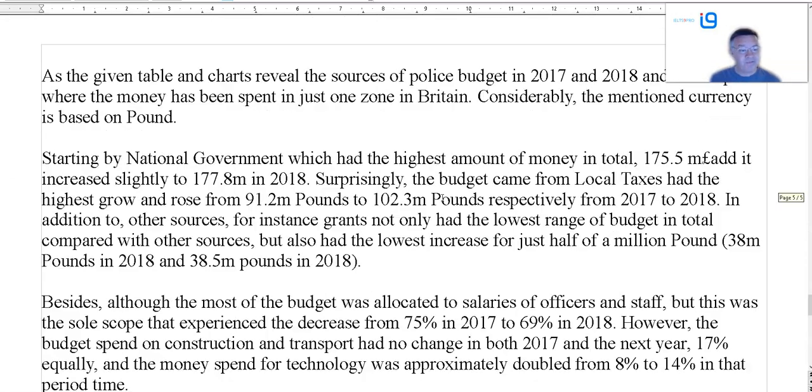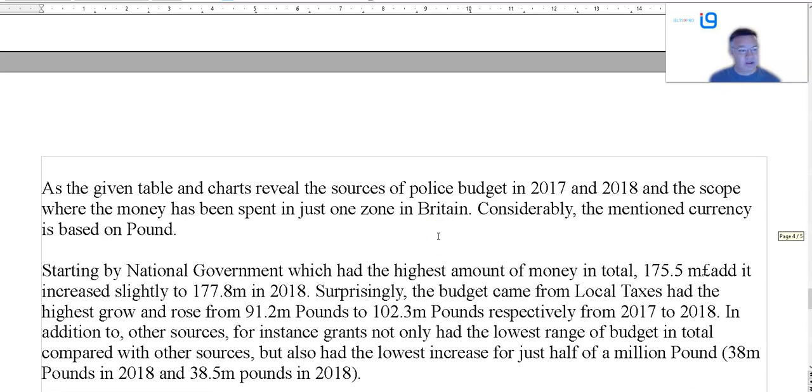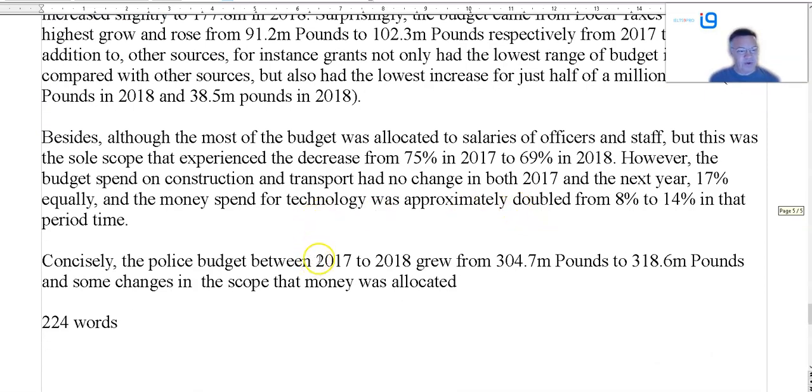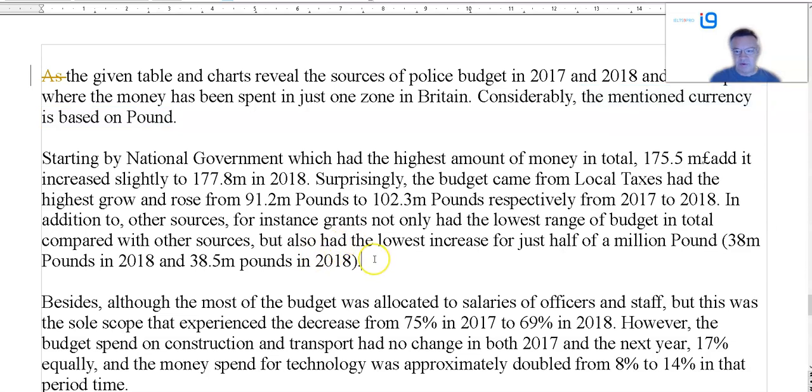I haven't got time. As a given table, chance with the sort of his budget. Well, you don't need as. Reveal or show. And the scope where the money has been spent. Considerably. Considerably what? The mensch and currency is based on pound. Starting by national governments. No. Overview. Do we have one? No. We don't. We don't have a clear overview. So you would automatically get a penalty.